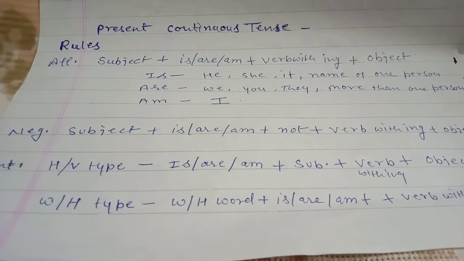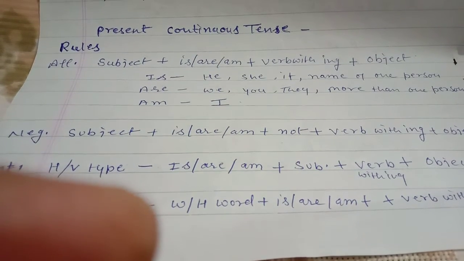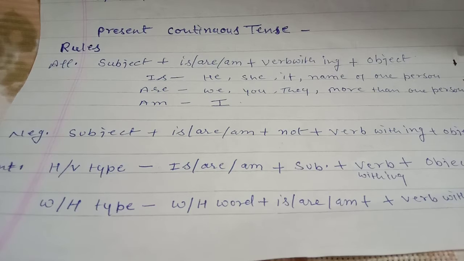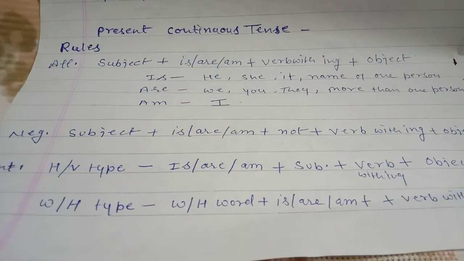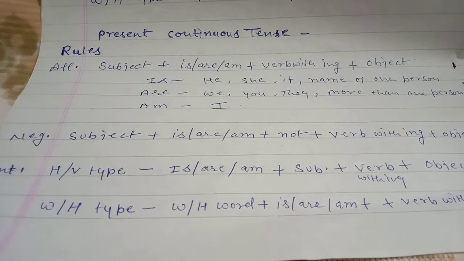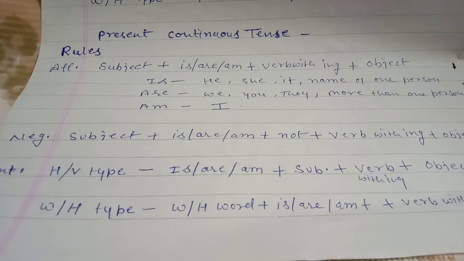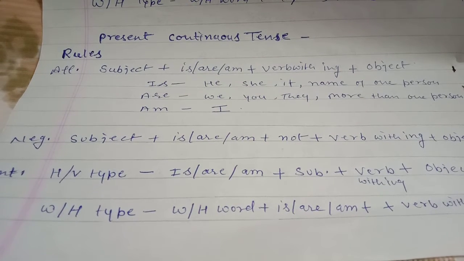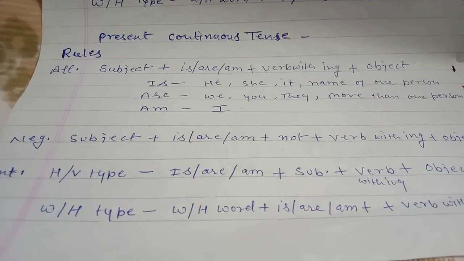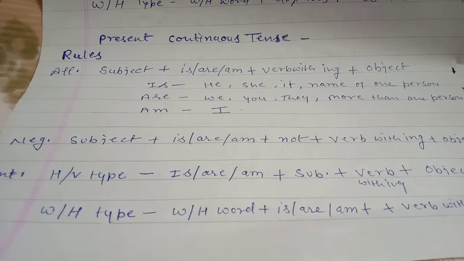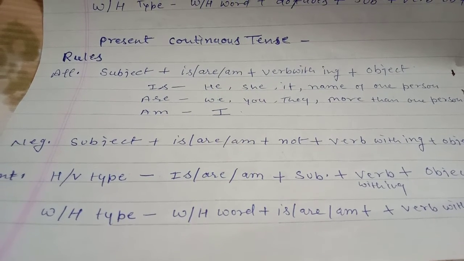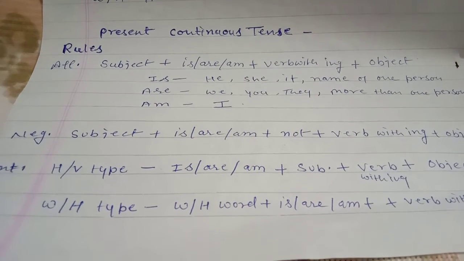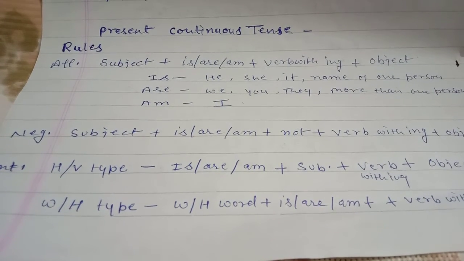First of all, the idea I have told you: when someone does any work in a continuous manner, that is called present continuous tense. And in affirmative sentences, first of all we use subject, then is, are or am, then verb, and verb in ing form. Okay, present participle, and after that object.